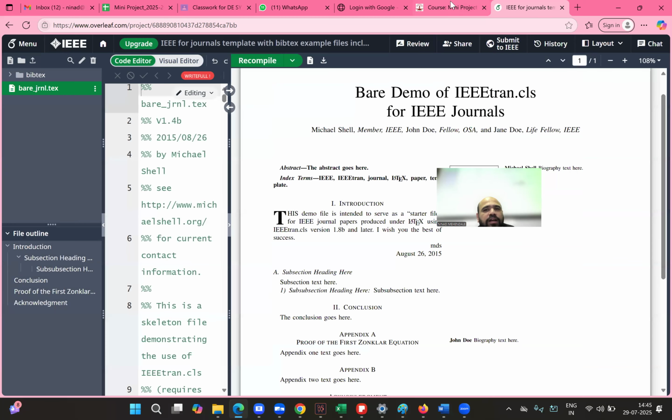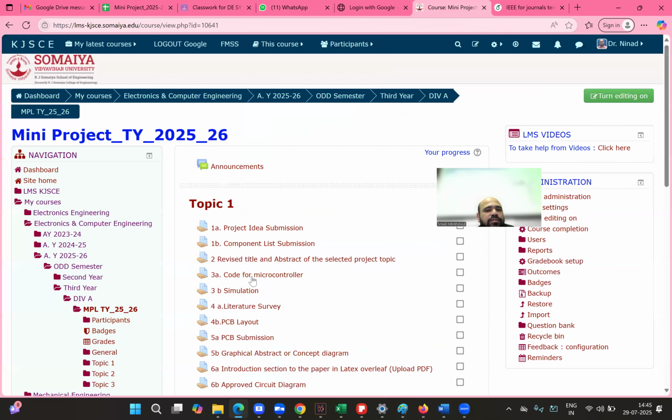And coming to the next part, the next assignment in the course is code for microcontroller. So as mentioned earlier, microcontroller was necessary. And now if you have chosen Arduino, you have to use Arduino IDE. If it is 8051, you have to use Keil IDE. If it is some other microcontroller like Raspberry Pi, you have to download a Raspberry Pi OS into your virtual machine and run the Python codes and so on and so forth. So whatever is your microcontroller like ESP32, you have to choose the corresponding language. Most of them will have embedded C or Python.